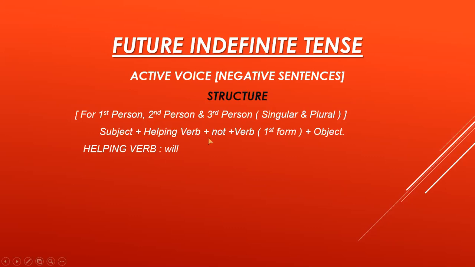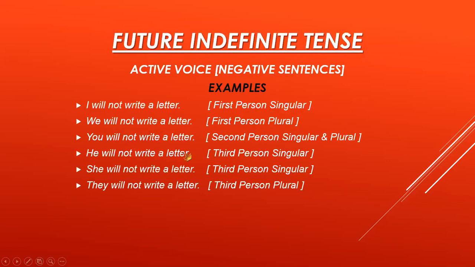Subject plus helping verb plus not plus verb first form plus object. Now remember that not is always placed after the helping verb for making a negative sentence. Okay, the helping verb is will. Now there are some examples which I am showing you for active voice negative sentences. I will not write a letter. Full stop. This is the example for first person singular.